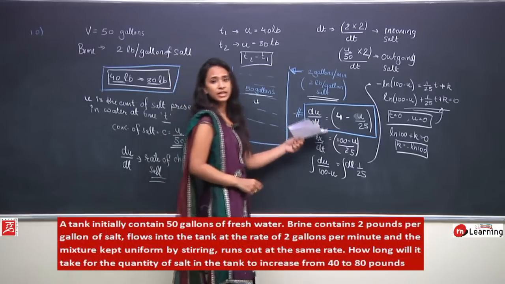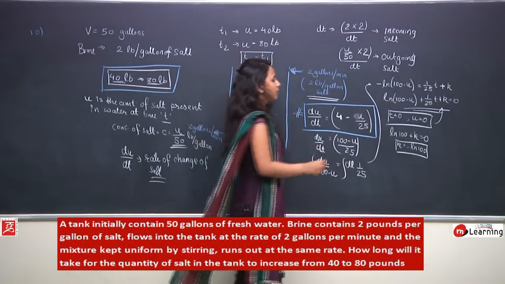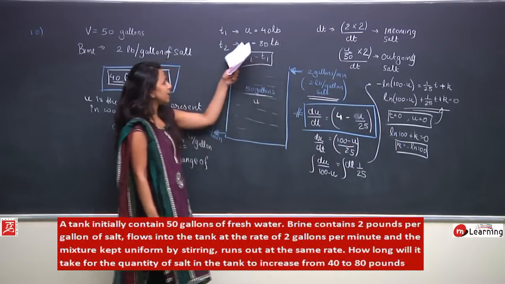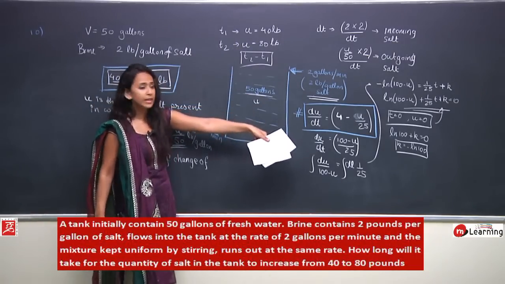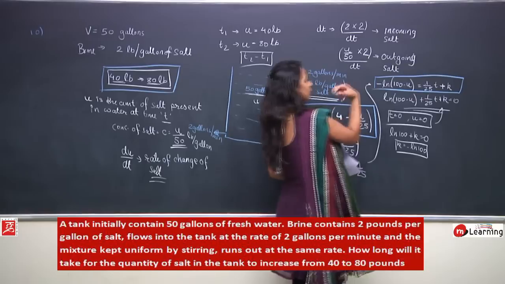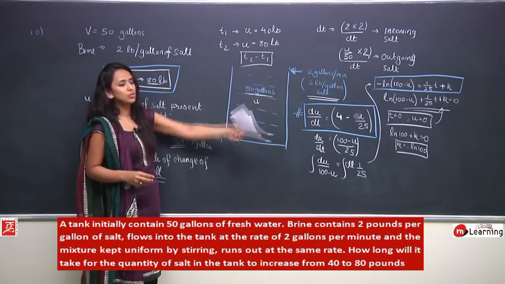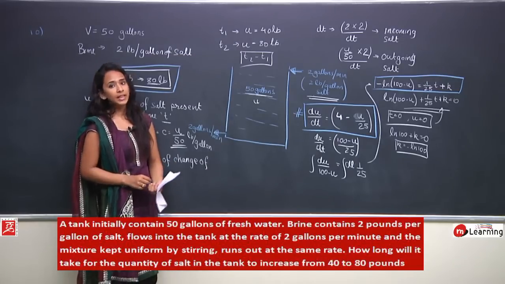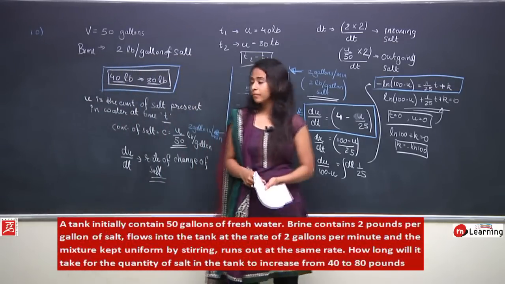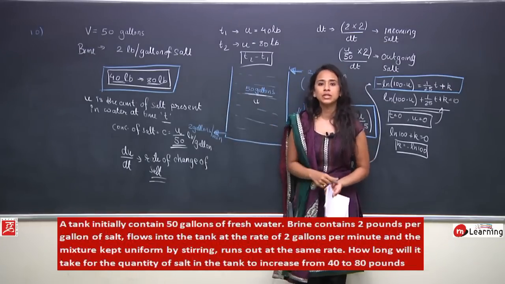But how this differential equation was formed and how it was solved, till here everyone is clear. From here I think everyone can solve. We know this is the differential equation, we know the value of k is minus ln 100. Now we have to find T1 by putting u equal to 40 in this equation, and T2 by putting u equal to 80 in the same equation, and then find T2 minus T1, that is the time in which the amount of salt is going to increase from 40 pounds to 80 pounds in the solution.